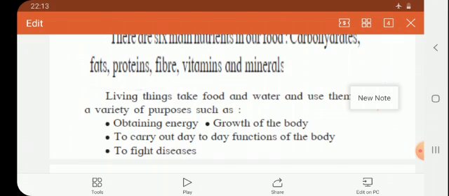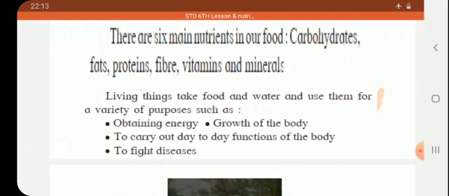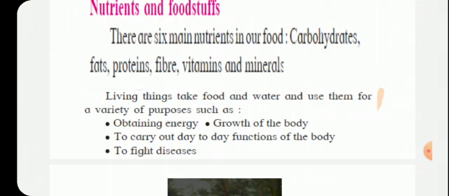Third important function, food helps us to carry out our day to day functions. Okay, day to day functions are carried out by these constituents. Just now we discussed energy. Nutrients give us the energy because of which it is possible for us to carry out our day to day functions.